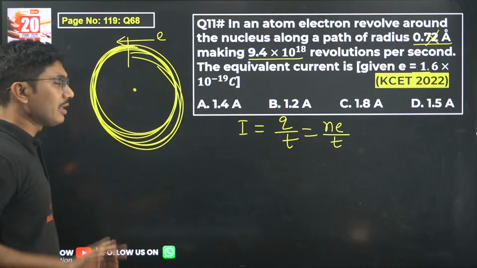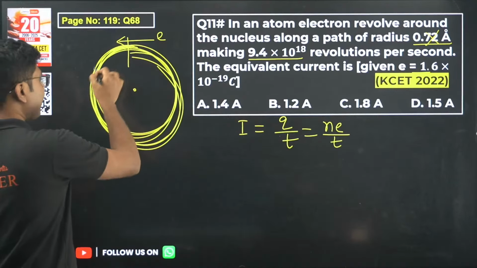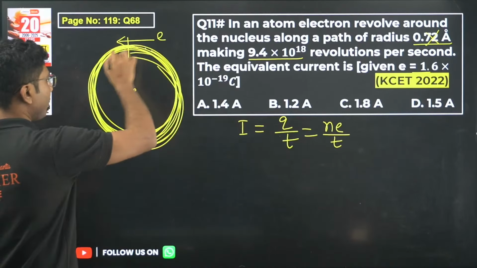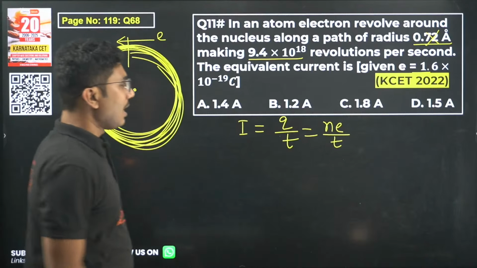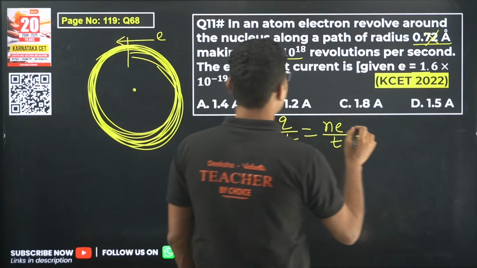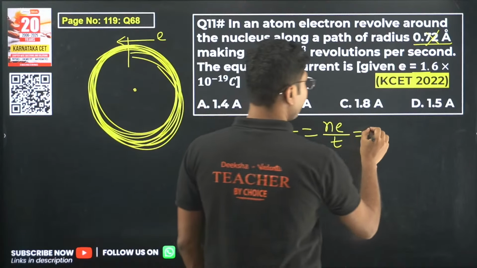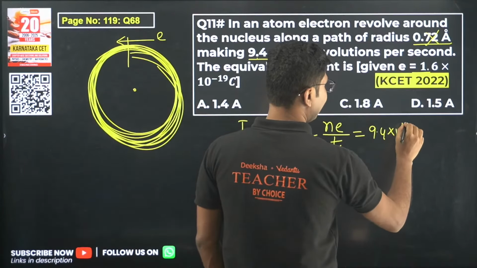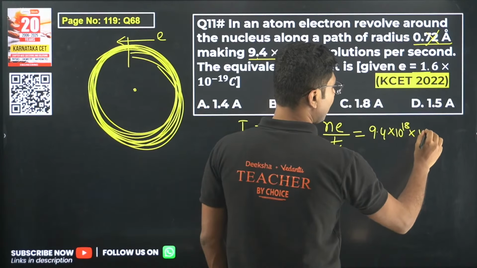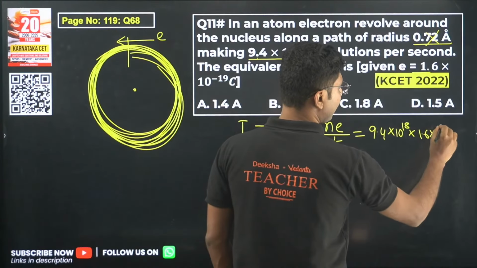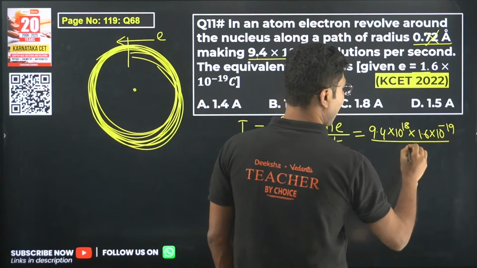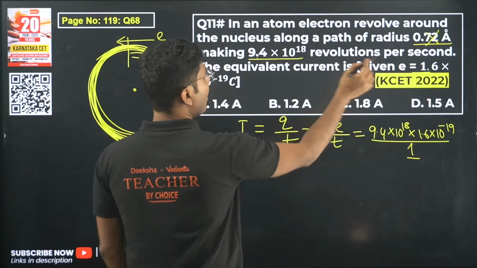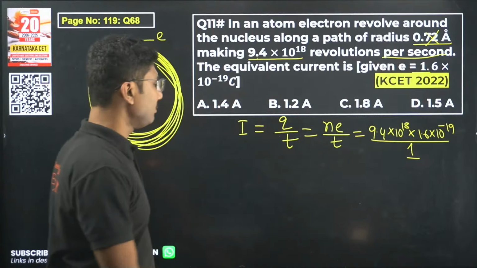This radius is not required here. The only thing needed is the number of revolutions the electron makes per second. So time is 1 second, the number of revolutions is 9.4 into 10 to the power of 18, the charge of an electron is 1.6 into 10 to the power of minus 19, and time is 1 second because this is revolutions per second.